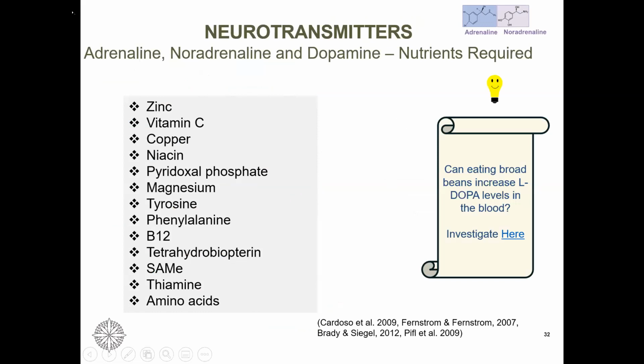Now it will be a good idea to click on the link given here on this extra fact about whether eating broad beans can increase L-DOPA levels in the blood. It has been a long time since I read it and put it in the slide, so I'm going to rely on you, what you read and tell me here. Take a minute. It's again a small blog reading as I remember. And tell me whether by eating broad beans we can increase DOPA levels in the blood.